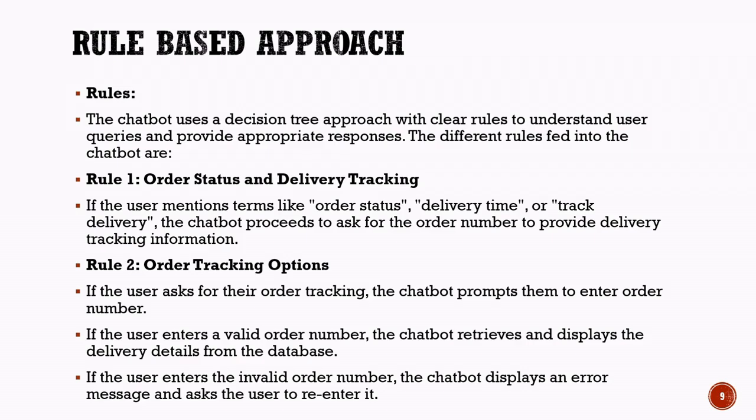Once the customer provides the order number, the chatbot checks whether the number is valid. If the order number is valid, the chatbot accesses the database and displays the relevant delivery details, such as the current status of the order and the expected delivery time. If the order number is not valid, the chatbot displays an error message and asks the customer to enter the correct order number again. This process shows how a rule-based system works. Every response is determined by predefined rules created by the developer. The chatbot simply follows these instructions step by step and provides the appropriate response based on the situation.